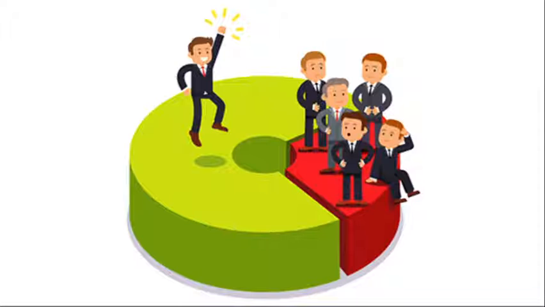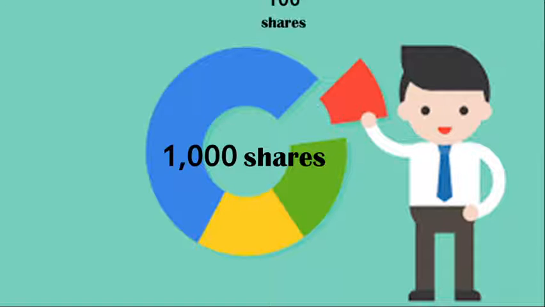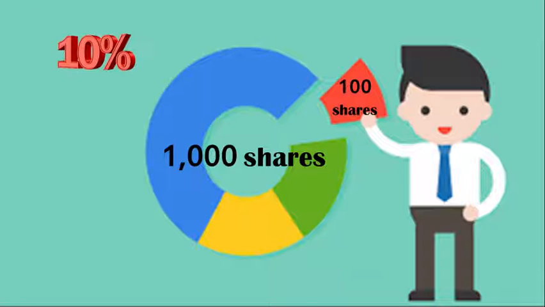Ownership is determined by the number of shares a person owns relative to the number of outstanding shares. For example, if a company has 1,000 shares of stock outstanding and one person owns 100 shares, that person would own and have claim to 10% of the company's assets and earnings.